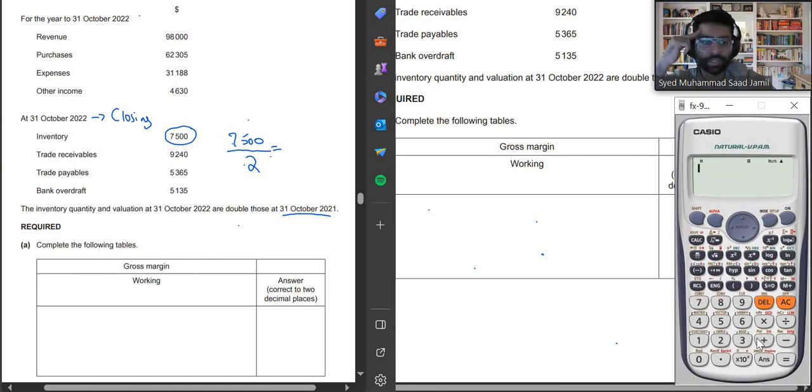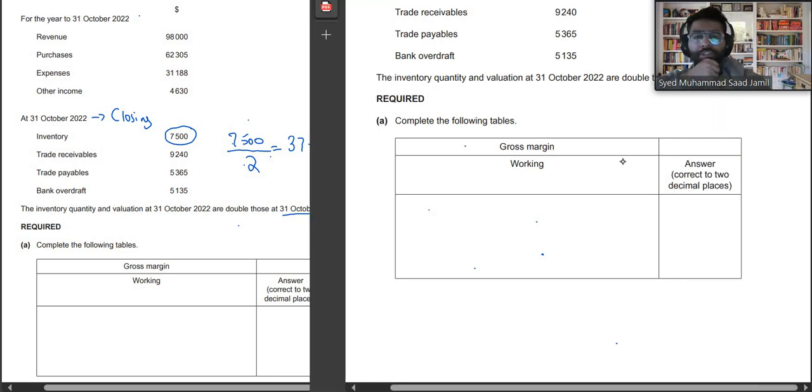So, actually, let me bring the calculator here. We will be dividing it. We will be saying 7,500 divided by 2. So, it's 3,750. So, this is actually going to be our opening inventory now. Okay. So the first part is that we have to find gross margin.